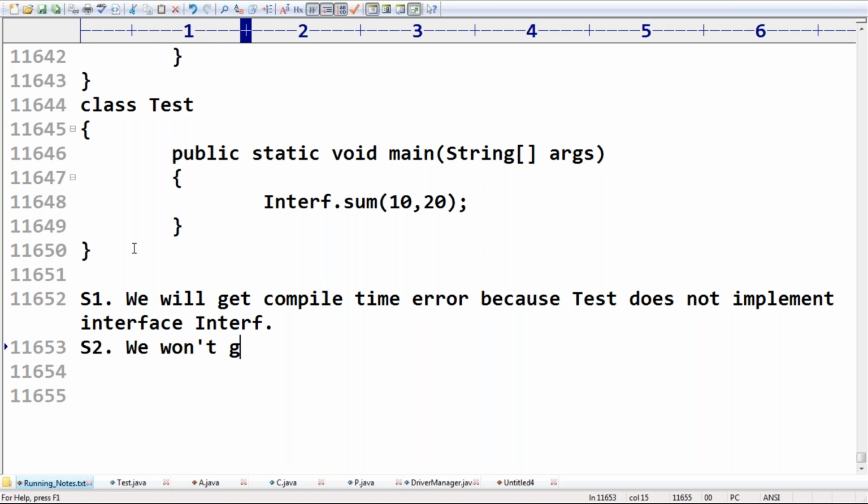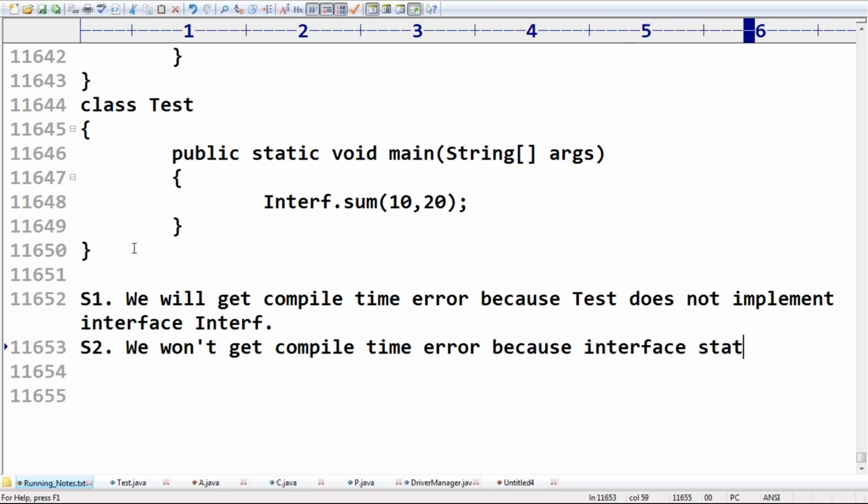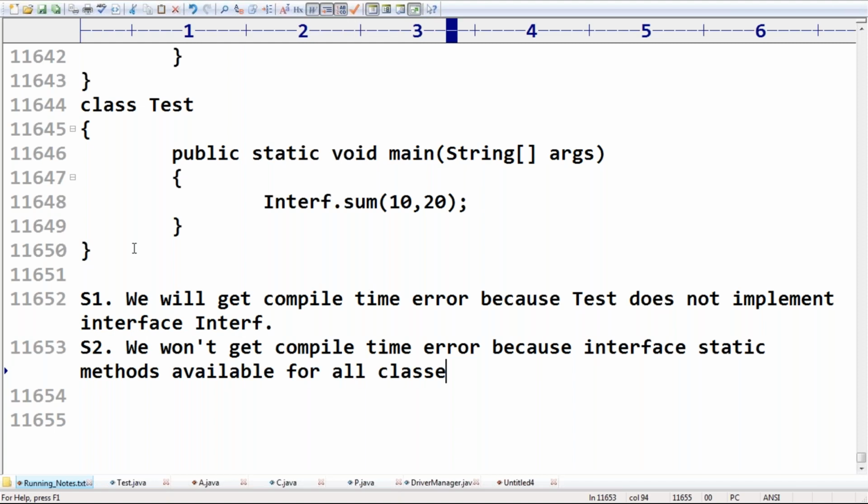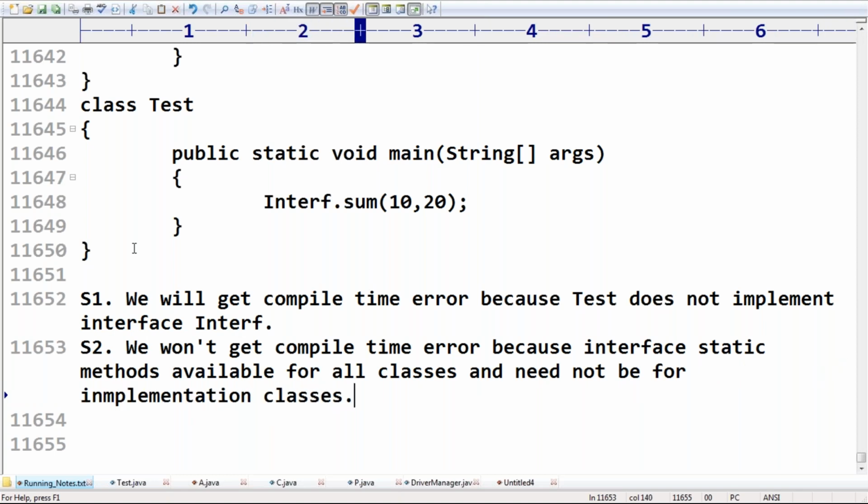We won't get a compile-time error because interface static methods are available for all classes and need not be implementation classes. Need not be for implementation classes.